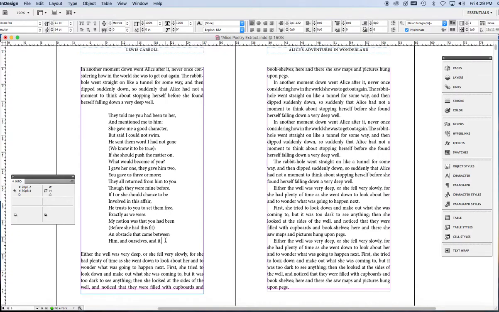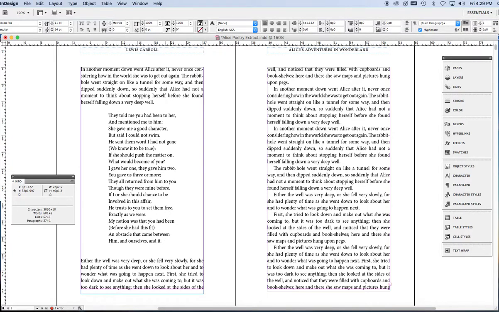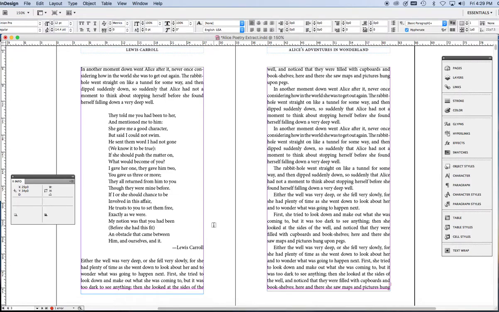Now what if you have an author's name, the poet's name here? First you spell it right. There. Now it doesn't look good on the left because you can confuse that with being part of the poem. So you want it to be on the right. So flush right. Now that doesn't look right either because it's way over there by itself.